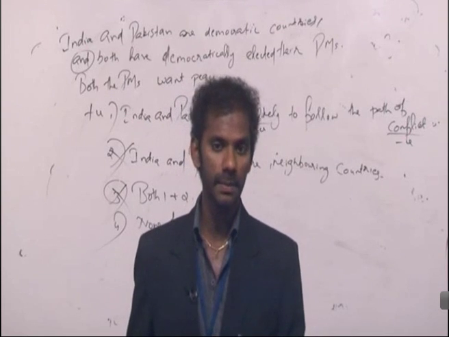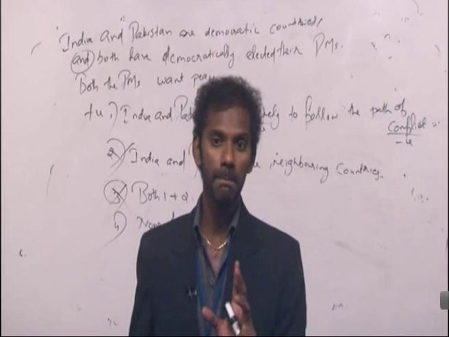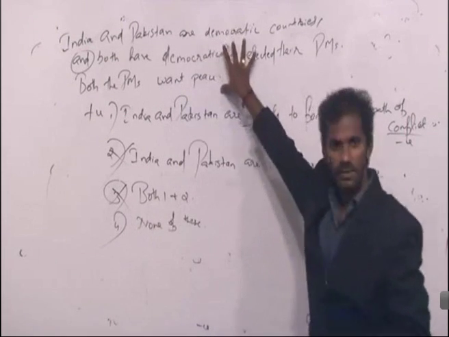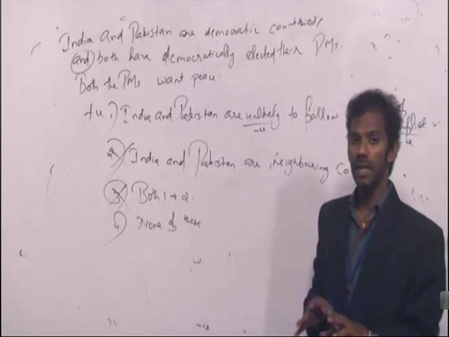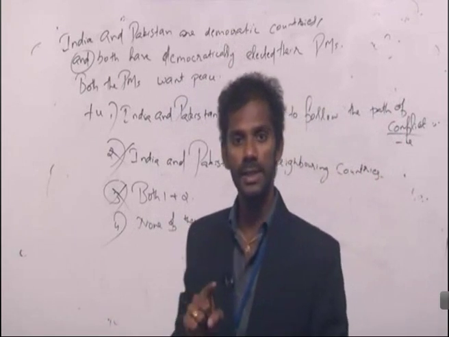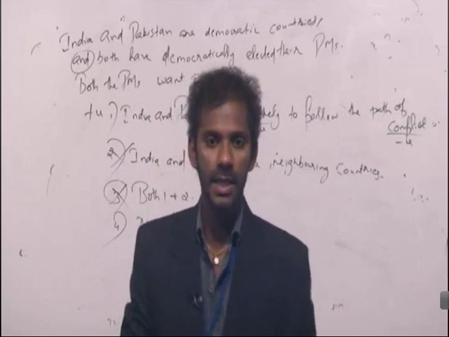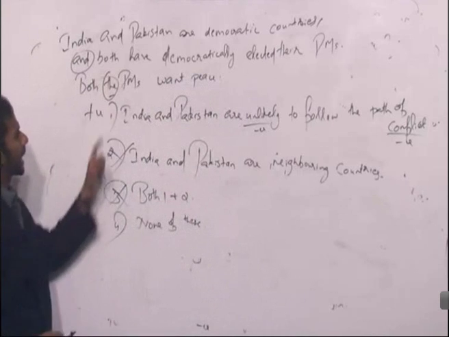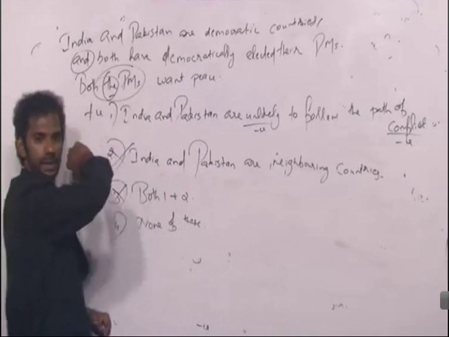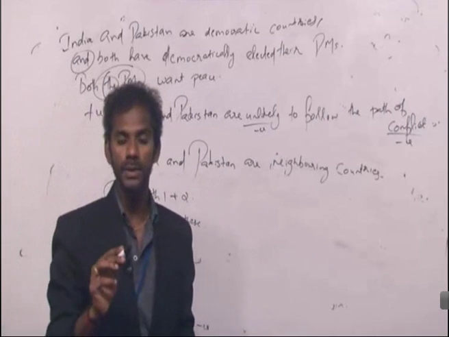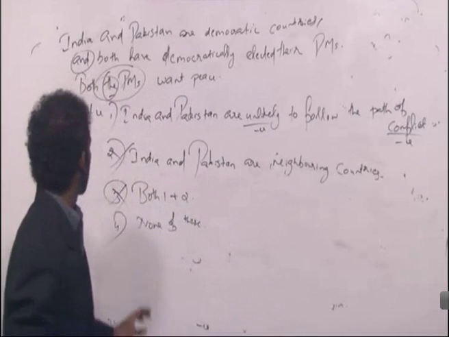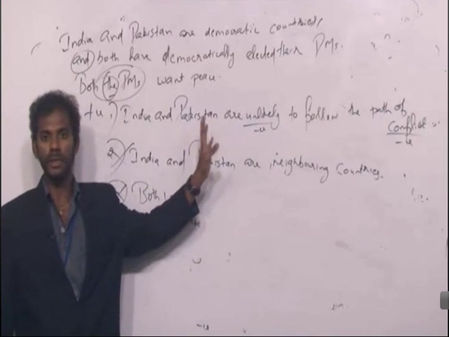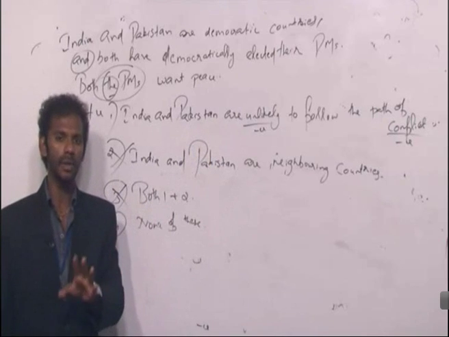I told you, understand the meaning of the question and the meaning of the option. The meaning and the charge must be the same. Charge is anyways fine here. The question is positively charged. Option 1 is also positive. But we need to focus on the context as well, the meaning as well. According to the question, both the Prime Ministers want peace. According to option 1, India and Pakistan are unlikely to follow the path of conflict. It means India and Pakistan may go for peace.